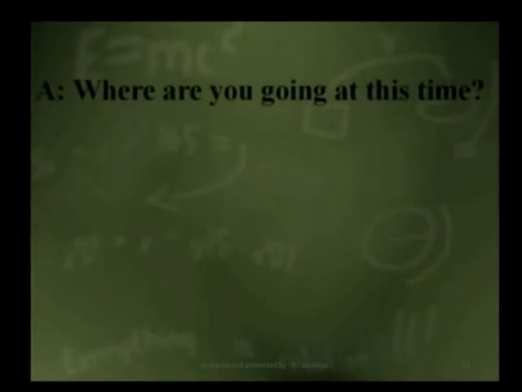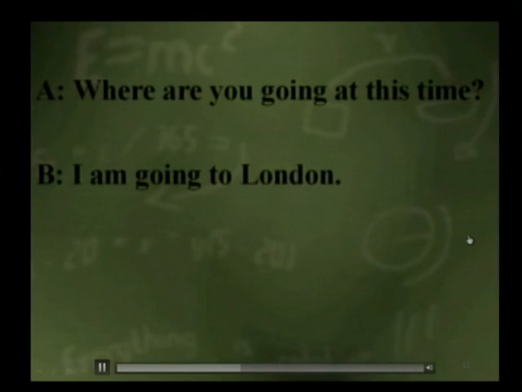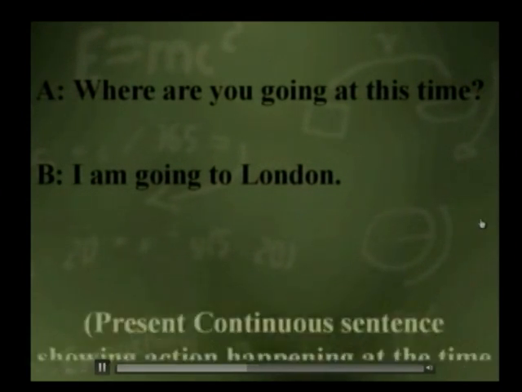Now we will look at a few examples. A, where are you going at this time? B, I am going to London. Here you can see that A is asking B where he is going at the time of speaking. Where are you going at this time? Where are you going right now? And B says that I am going to London. So it means that B is going to London right now. It means that B is going to London at the time of speaking.